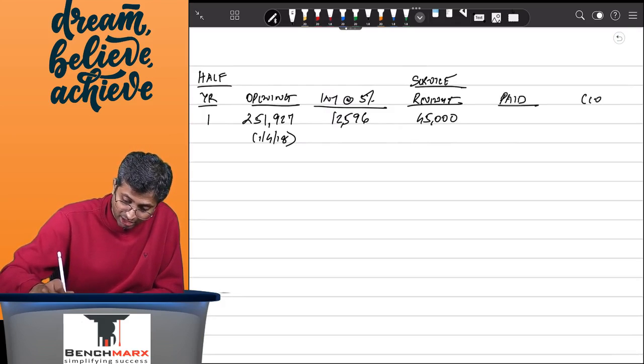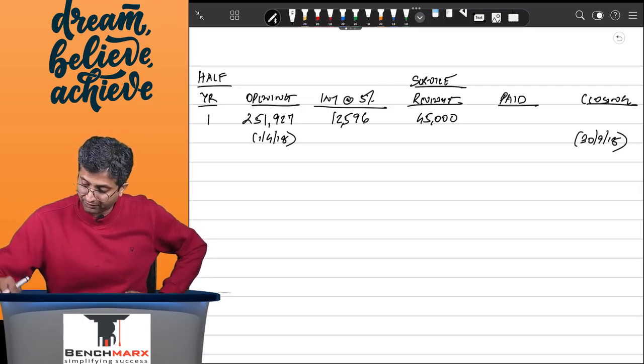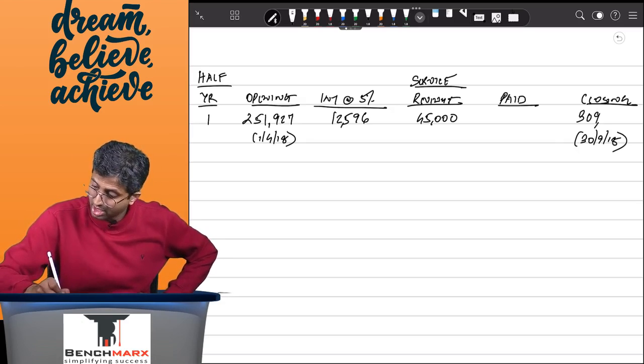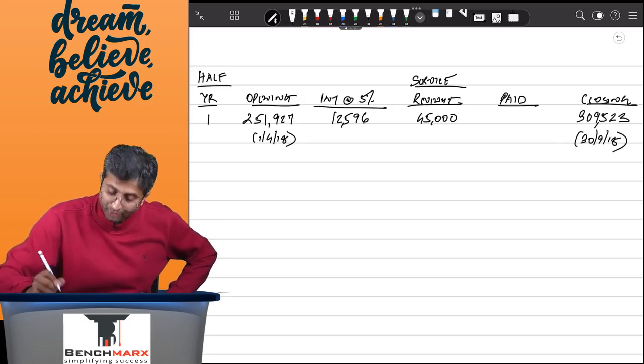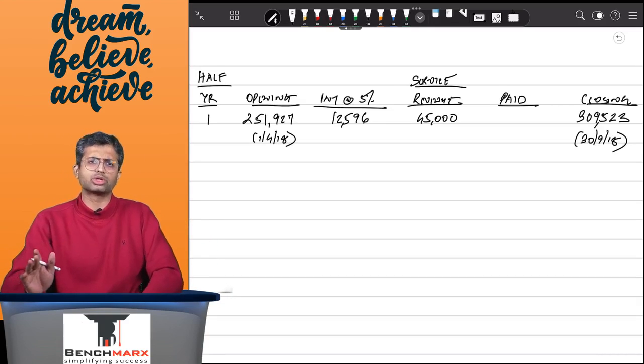Nothing. And hence your closing balance on 30th September 2018 from Anik would be 251,927 plus 12,596 plus 45,000, all the three, that is 3,09,523. On the 45,000 we have not yet charged interest because the performance obligation itself was discharged on 30th September.